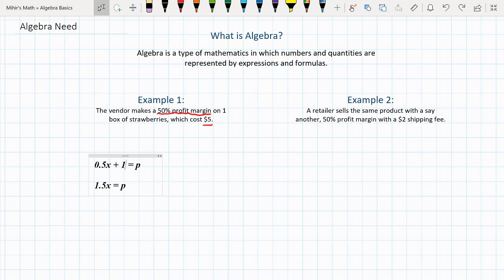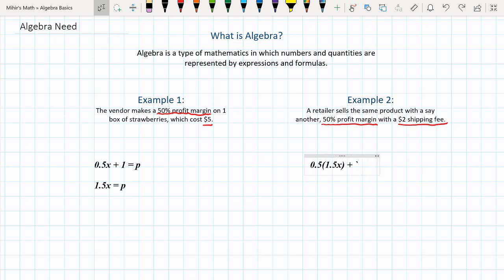A retailer sells the exact same product with, say, another 50% profit margin with a $2 shipping fee. So let's break this up. First we'll do the profit margin, then the shipping fee. So the 50% profit margin, and then the $2 shipping fee. So if we take our value of x and plug it in here, we will use our 0.5 just like we did. And this is multiplied by 1.5x.